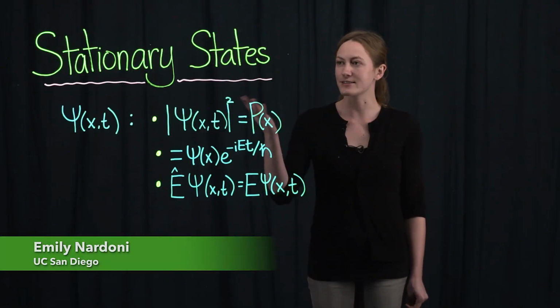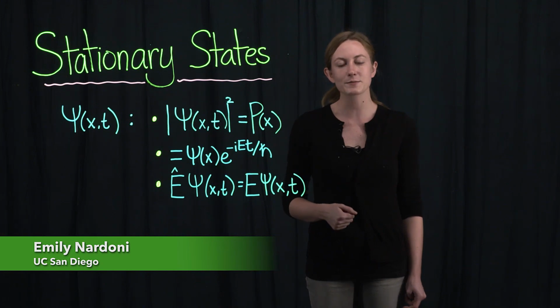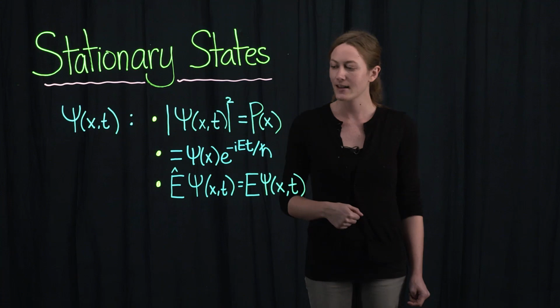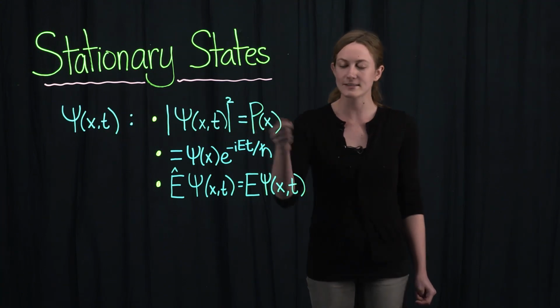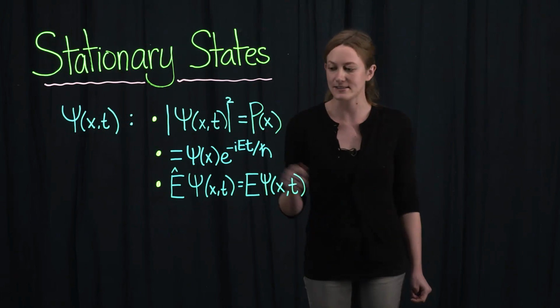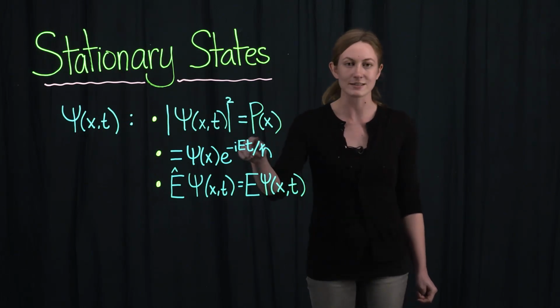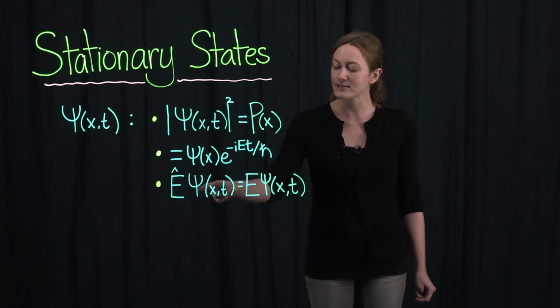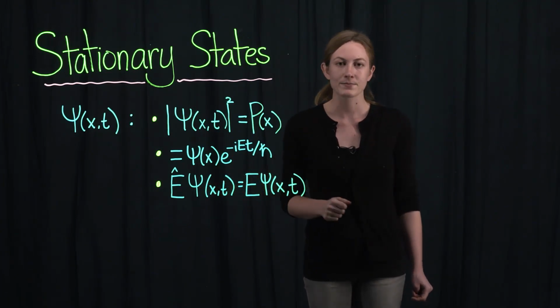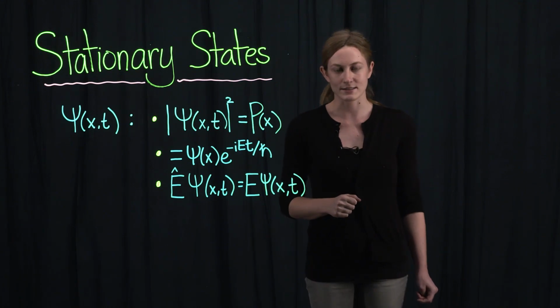A stationary state is called stationary because in all observable ways, the system remains in the same state as time elapses. These states have a probability density that is independent of time, evolve in time with e to the minus iEt over h bar for E the energy of the state, and are eigenstates of the energy operator, meaning they have a definite energy, E. But this is only a special class of states.